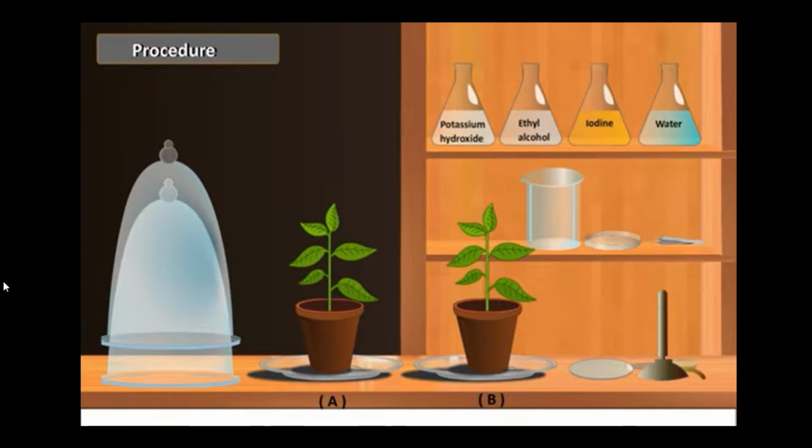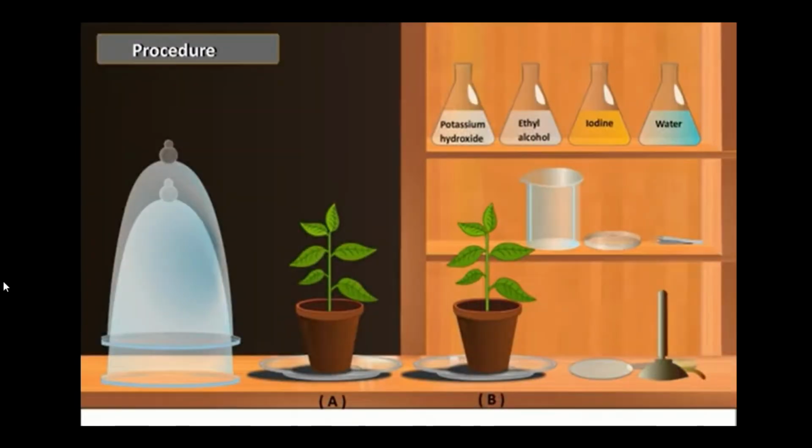Take 2 healthy potted plants A and B which are nearly of the same size. Next, keep them in a dark room for about 3 days. Now place each plant on a separate glass plate. Place a watch glass containing potassium hydroxide by the side of plant A, as potassium hydroxide is used to absorb carbon dioxide.